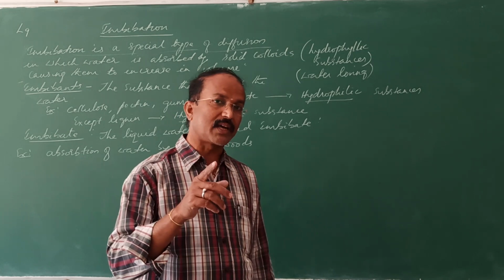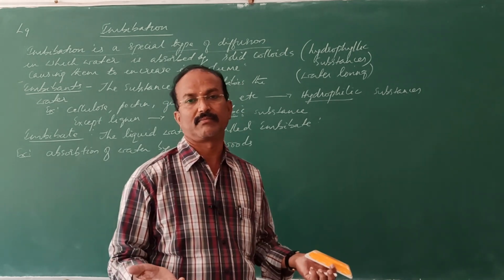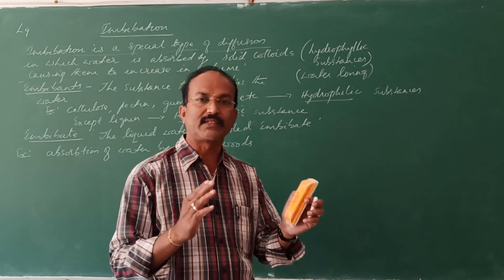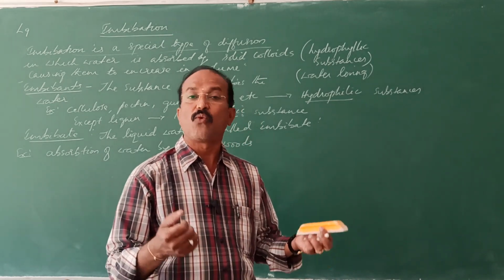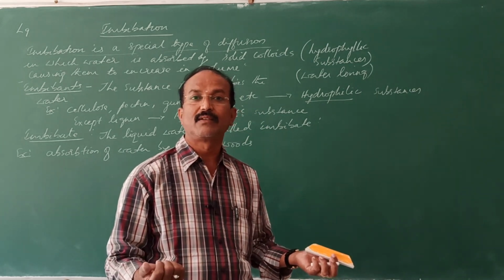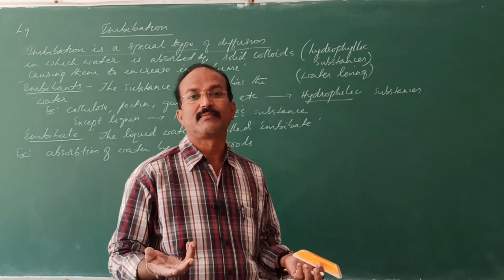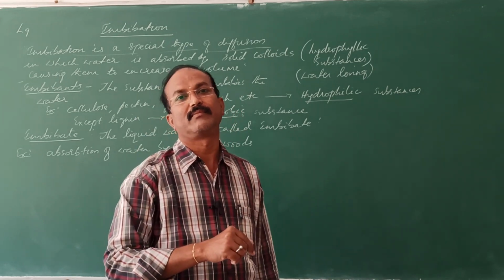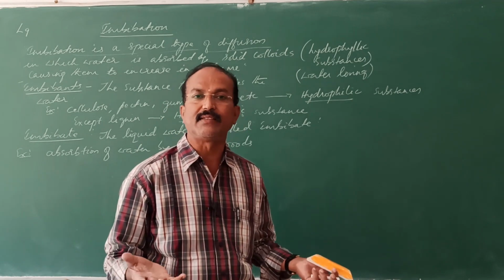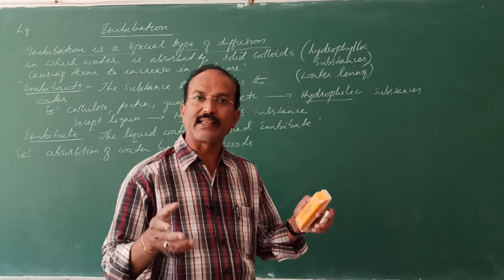And you observe that the seed coat is ruptured. Why does that breakage occur? How does the embryo come out? That is due to the pressure built up inside. The volume increases, in the kernel, the seed cotyledons.